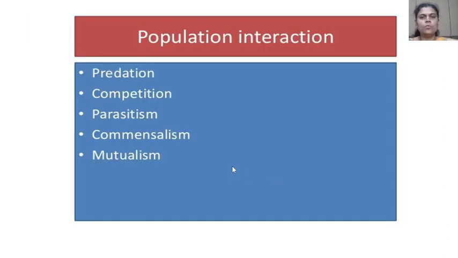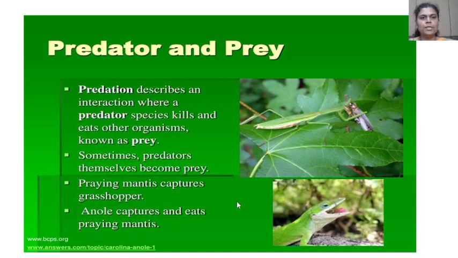Then next concept, population and interaction. In that, different points are studied: predation, competition, parasitism, commensalism, mutualism, etc. First, we study the concepts such as the predator and prey. Predation describes an interaction where a predator species kills and eats other organisms, known as prey.